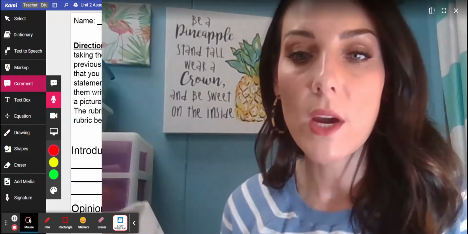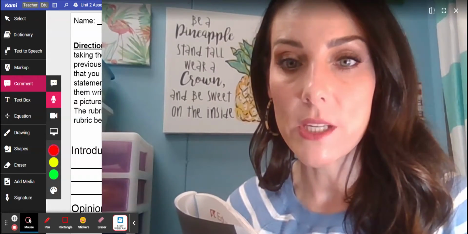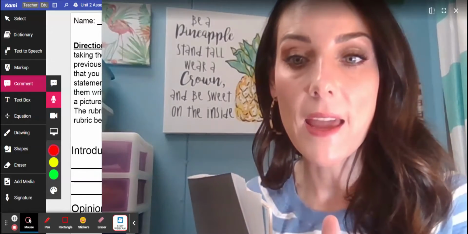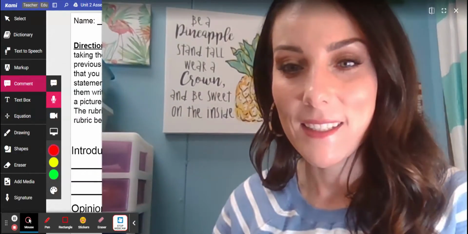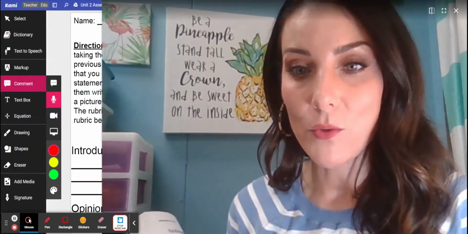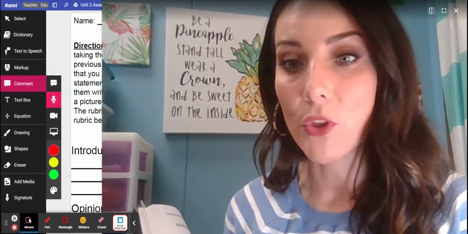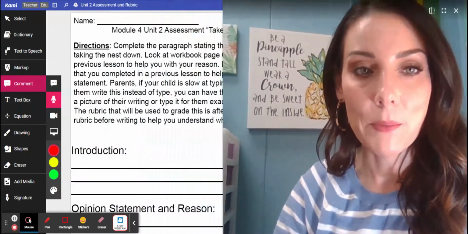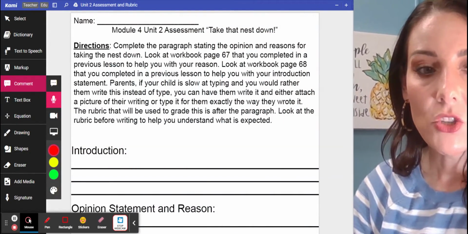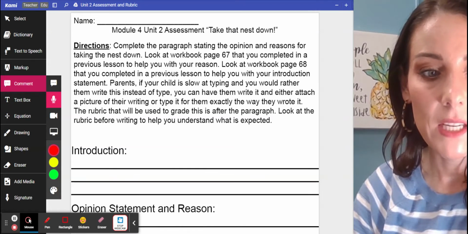But if you look at the way you wrote your opinion statement and reason, I think blank because blank, then it's pretty easy. And your reason is already done for you on page 67 if you've been keeping up with your workbook pages.